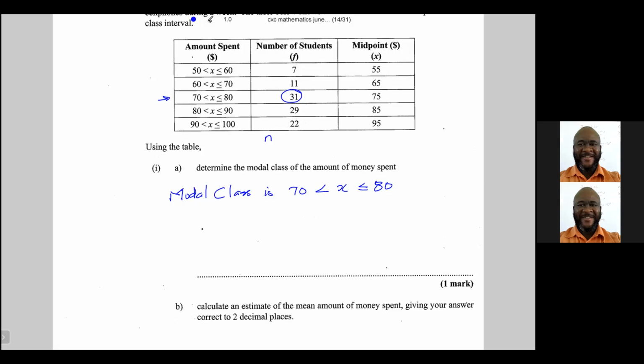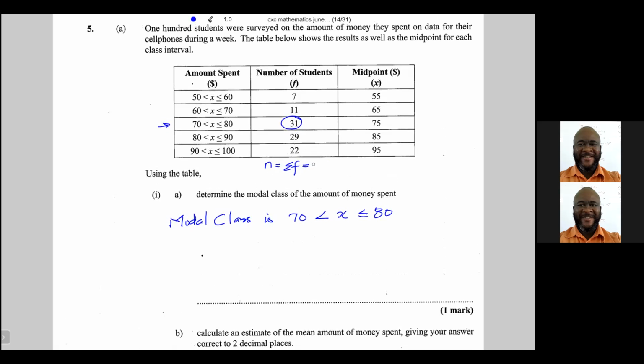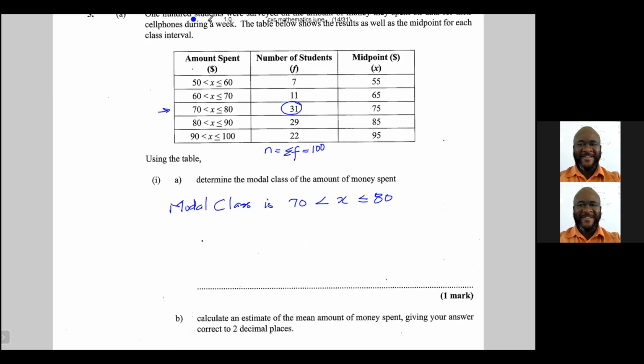So n is equal to the sum of the frequency. If we add this up, we should get 100. Because this is group data, and we're asked to find the mean, we need to determine the sum of fx. So I need to put in fx. Now, fx is the frequency times the class midpoint.